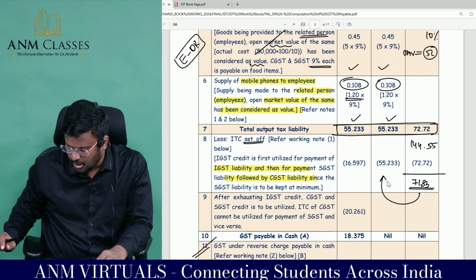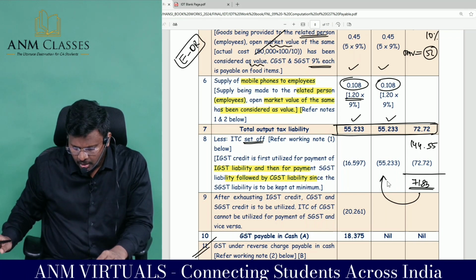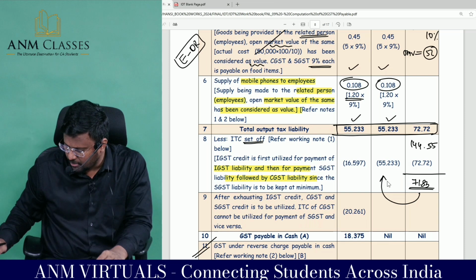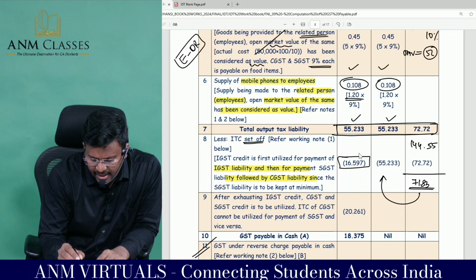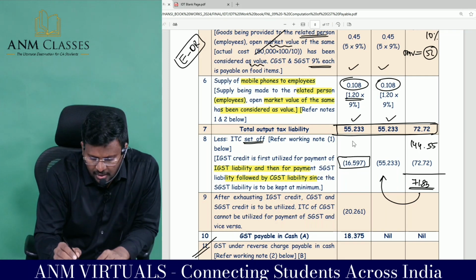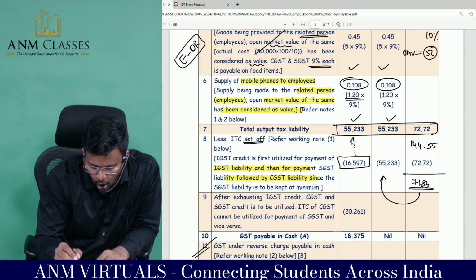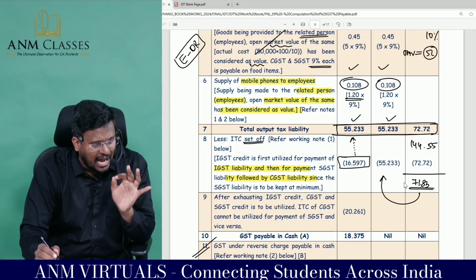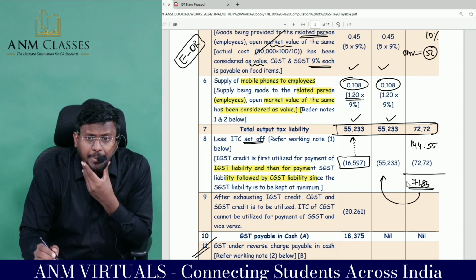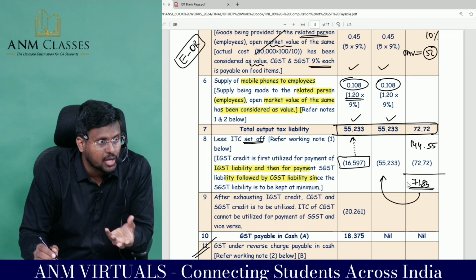SGST payable total comes to 55.233. So 71.83 minus 55.233 comes to 16.597. IGST credit is still balanced there. That amount you can knock off against the CGST. So the ultimate SGST payable will be like that. You should not say RCM will be there.